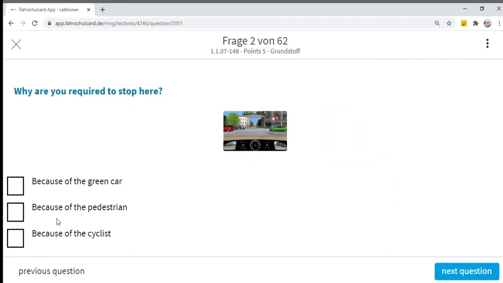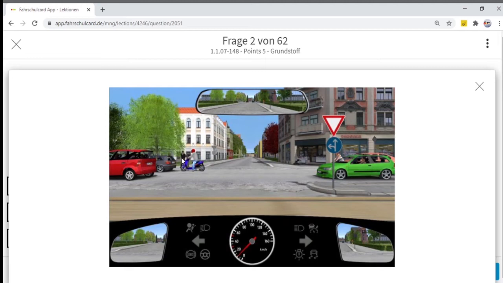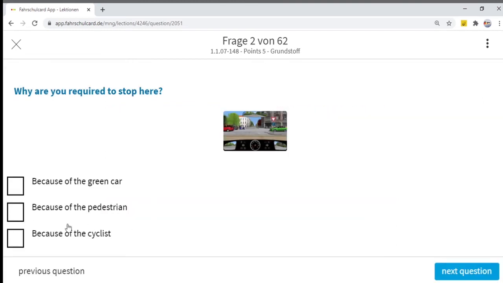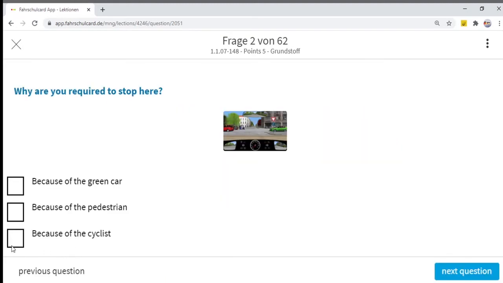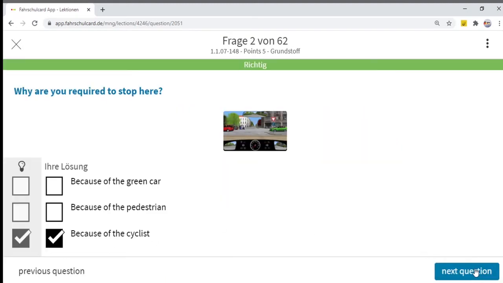So because of the pedestrian? We see the pedestrian is far away from us. We don't have to take care of him. Because the cyclist is just entering the road, it's quite possible that she will come onto the road. So because of the cyclist, there could be a dangerous situation.